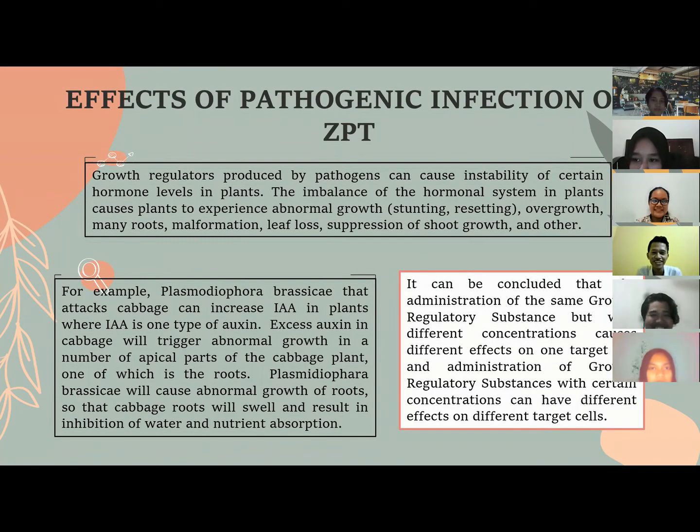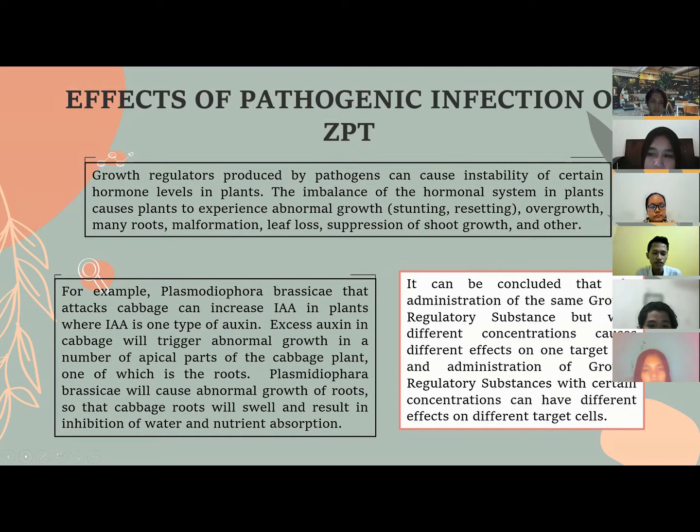Effect of pathogenic infection on plants. Growth regulator produced by pathogen can cause instability of certain hormone levels in plants. The imbalance of the hormonal system in plants causes plants to experience abnormal growth or stunting, rosetting, overgrowth, many roots, malformation, leaf loss, suppression of shoot growth, and other effects.